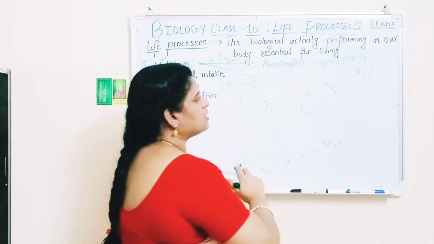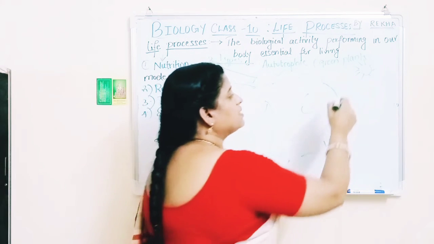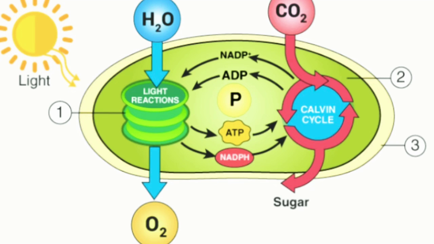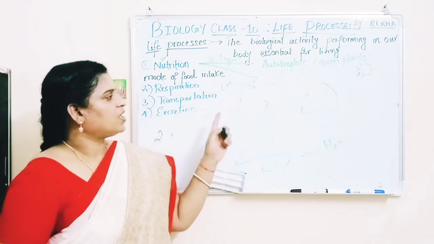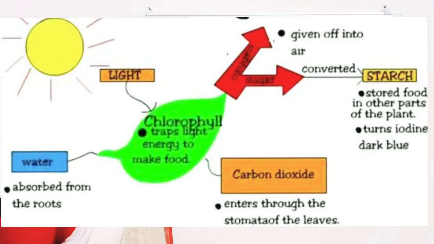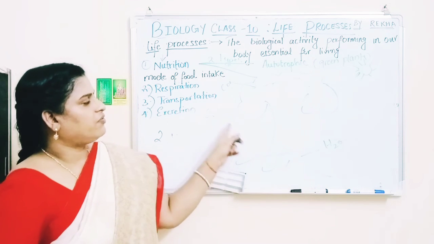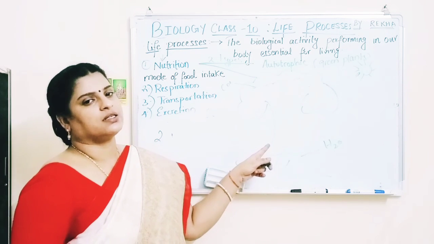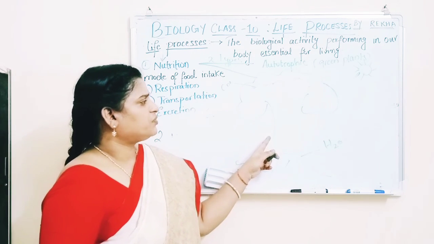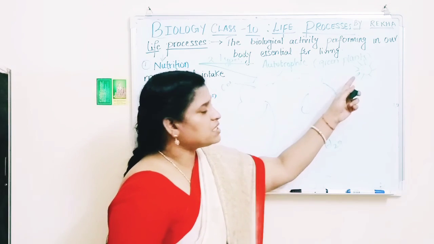This photosynthesis happens in the presence of sunlight and chlorophyll. Chlorophyll is the green pigment present in the leaves.